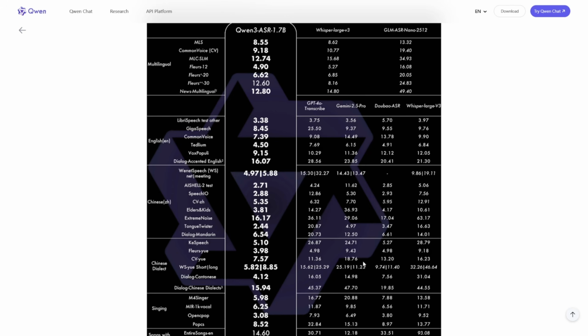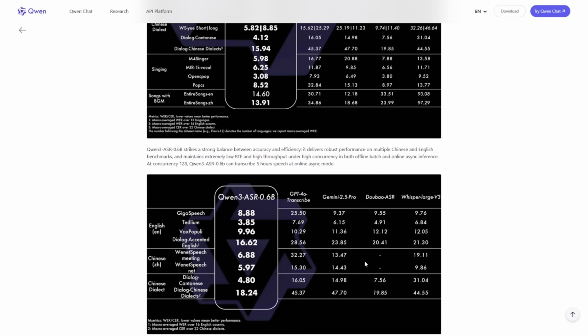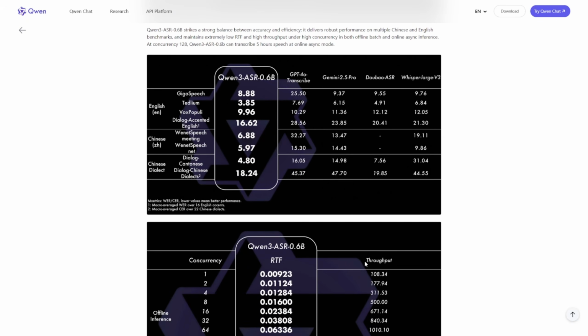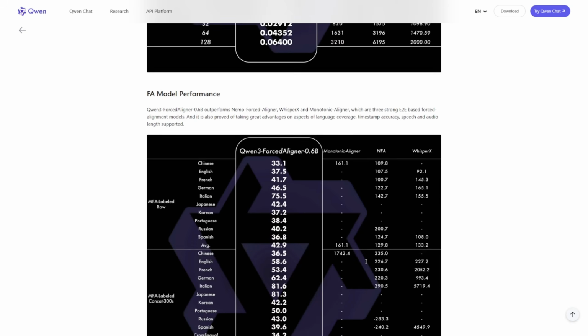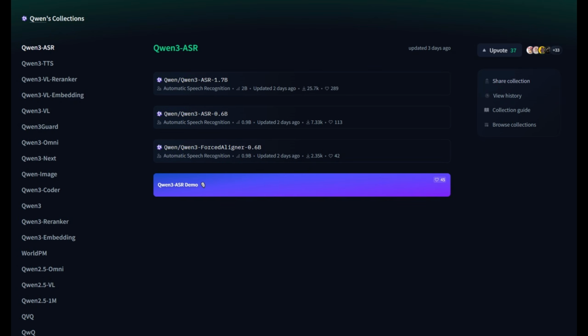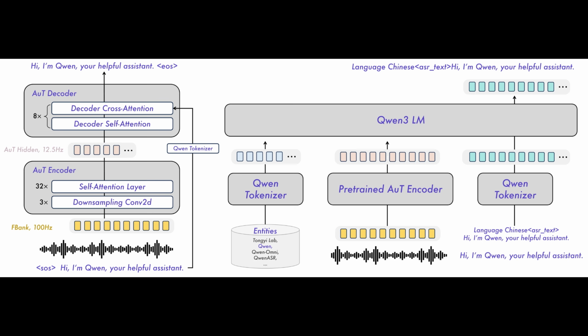Next, how does it stack up? It outperforms giants like Whisper Large v3, GPT-4o, and Gemini on benchmarks for accents, multilingual ASR, and dialects. That is state-of-the-art accuracy. And the specs? There are two variants: 1.7 billion for precision, and 0.6 billion parameters for speed with blazing throughput. Built on Qwen3 Omni, it processes up to 20-minute audio offline or streaming. And don't miss the forced aligner tool, non-autoregressive magic for pinpoint timestamps in 11 languages. Qwen3 ASR is open source under Apache 2.0.